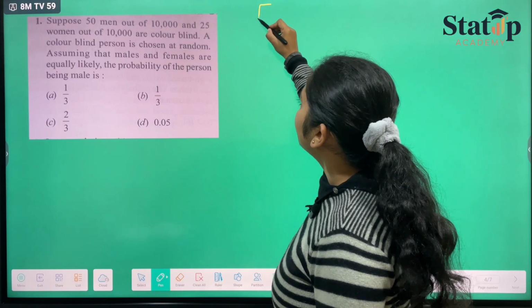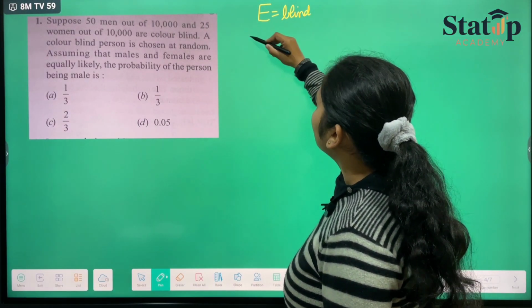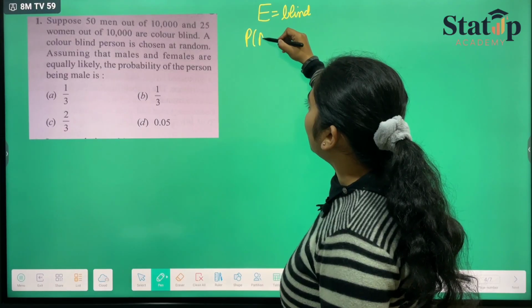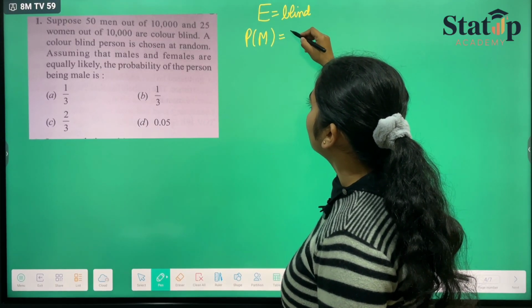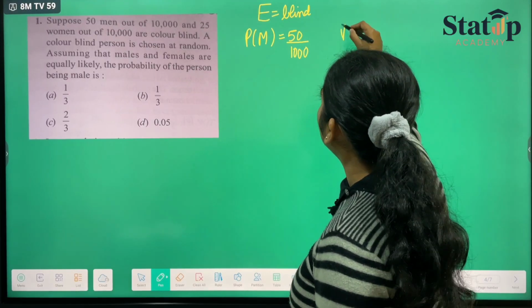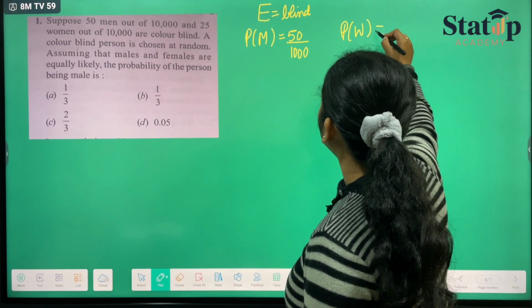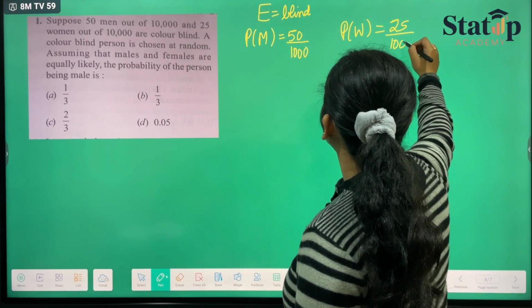Let us say that E is the event of a blind person. Then the probability that a blind person is a man is given by 50 upon 1000, and the probability that a blind person is a woman is given as 25 upon 1000.